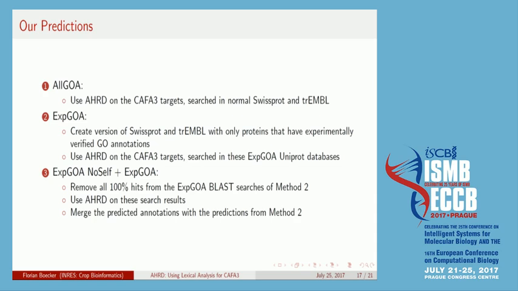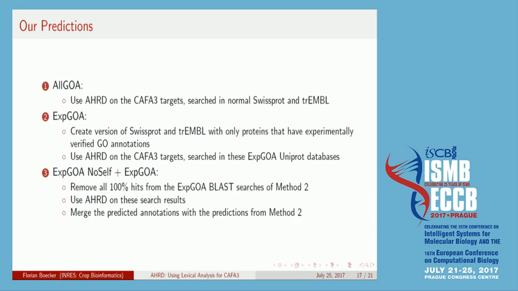The third method is basically the opposite of the second method, where we said, okay, it's okay if precision goes down, but we want to have a high recall. And we knew that CAFA 3 focuses on new annotations. So we thought, why not just remove all 100% hits from the BLAST searches? So AHRD is forced to take the second best and thus get new annotations, because we also knew that the CAFA targets came from the UniProt databases.